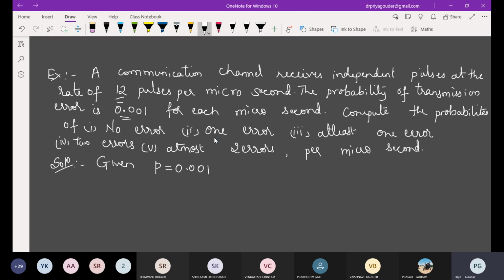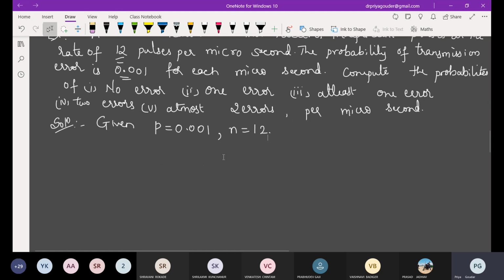Now even here they have not given the value of N. N is going till infinity. There is no end time, like after some hours or some days. They have not given the end time. So N is going to be large here, because in this question they have not mentioned any distribution. If N is large, we have to use Poisson's distribution.